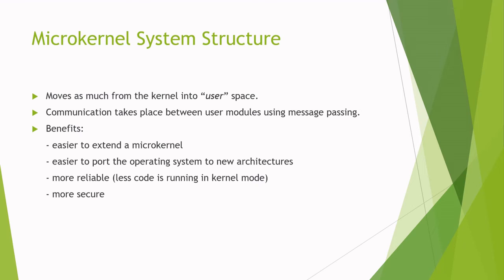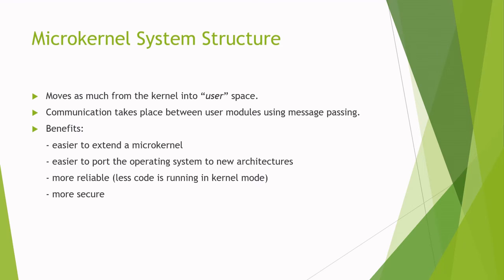For example, if the client program wishes to access a file, it must interact with the file server. The client program and the service never interact directly. Rather, they communicate indirectly by exchanging messages via the microkernel. The major benefits associated with the microkernel structure are, first, that it is easier to expand or extend.